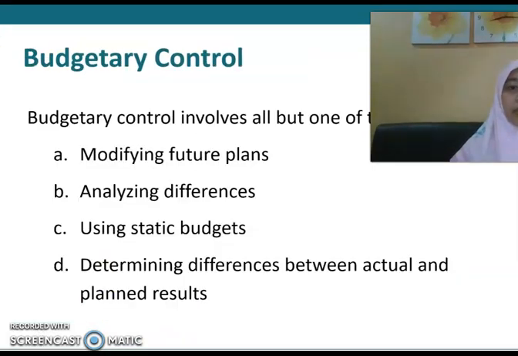Okay, this one is just to test your understanding. Budgetary control involves all but one of the following. Does it involve modifying future plans? Yes. Does it involve analyzing differences? Yes. What about using a static budget and determining differences between actual and planned results? Yes, it is used to identify the differences between your actual and planned results. So which one is not the correct answer? That is using a static budget.